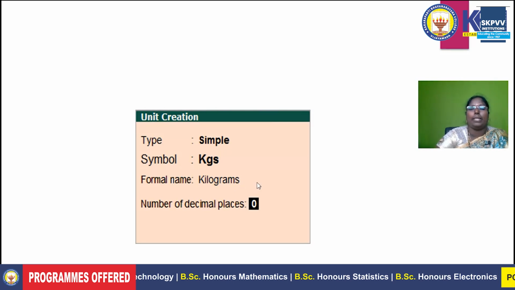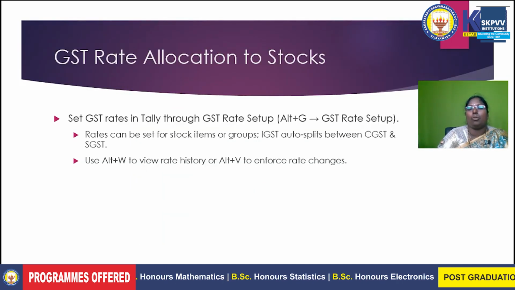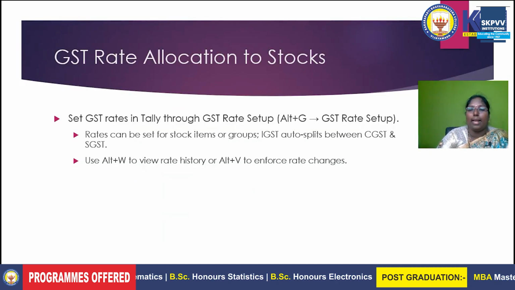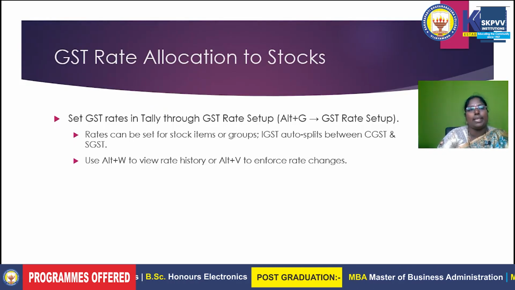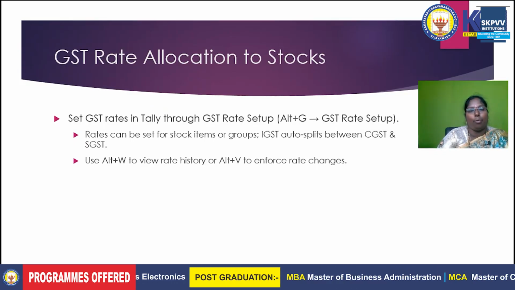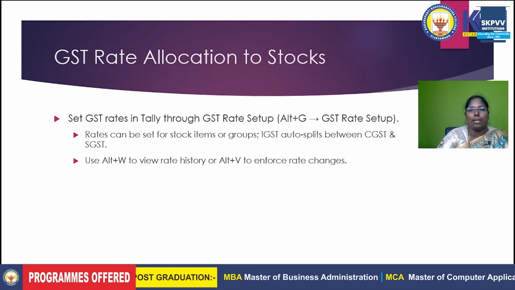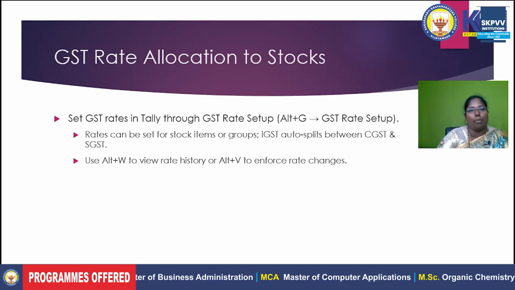Then after accepting, the stock item, the group and the units of measure are all created successfully without any problem. After completion of the company creation, you definitely enter all the ledgers. After that, your third step is the creation of stock items.